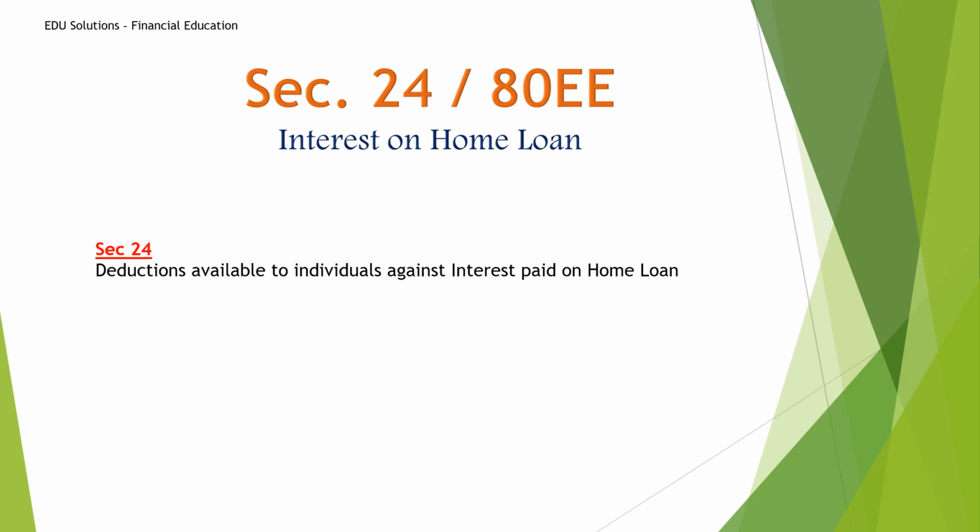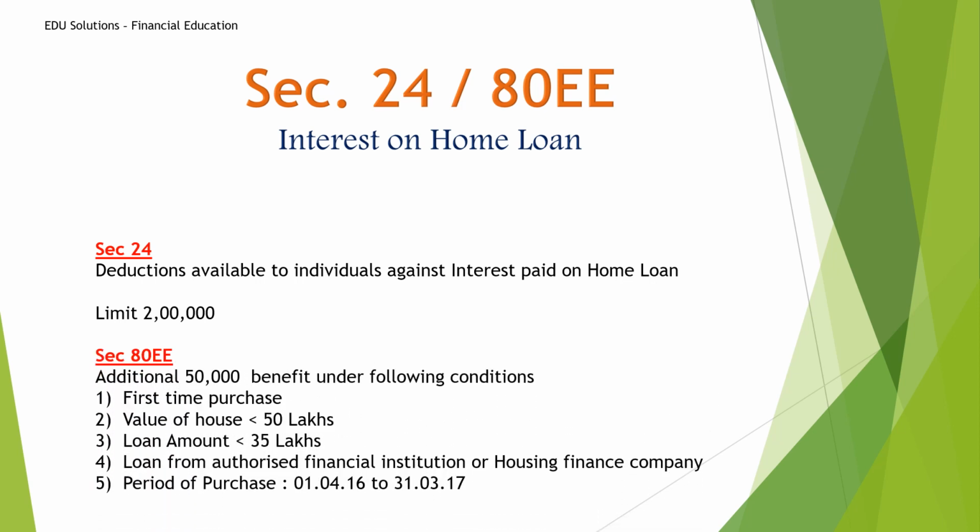So most of the people have a home loan. If you are paying under section 80C, you will get a deduction for the principal of the home loan, and in 80EE and section 24 you will get the interest part. Interest part is covered here. The limit is 2 lakh. So if you are paying interest of 2 lakh or below, you will get the claim. If you are above 2 lakh, you can claim a maximum of rupees 2 lakh.